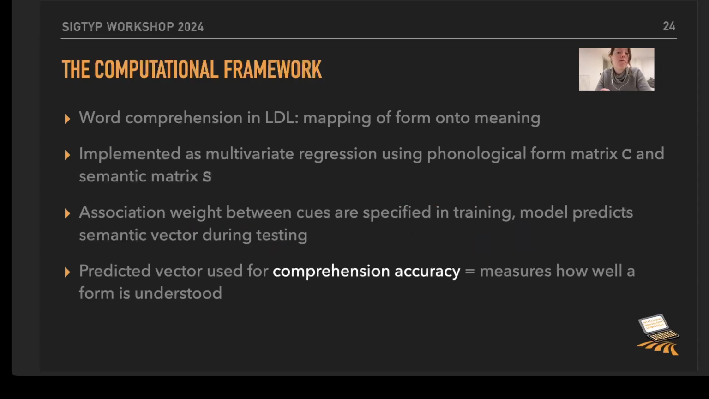Now, from the mathematical point of view, this is implemented as multivariate regression, and we are using the phonological form matrix C to map it onto the semantic matrix S. What the model does during training is it learns to relate the phonological cues to the semantic matrix, and it establishes some association weights. And these in turn we can use to predict a semantic vector during testing that is then used for measuring the comprehension accuracy, so to understand how well a word form is actually understood by the model.